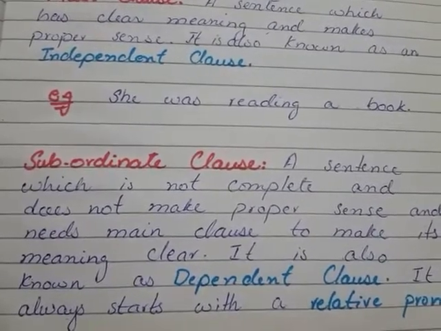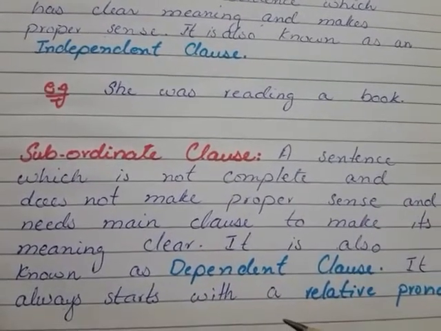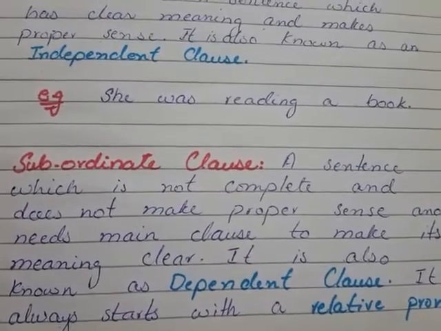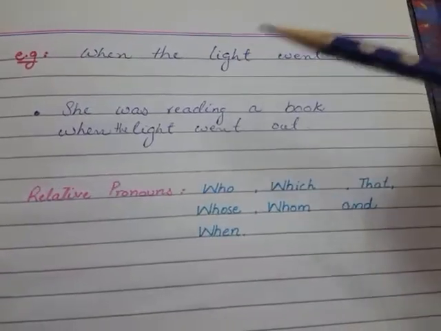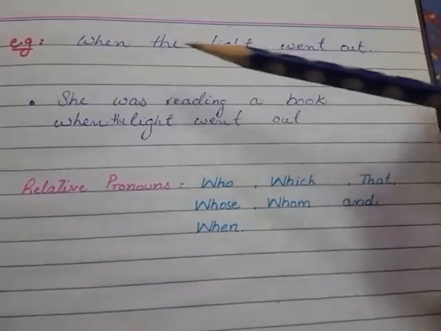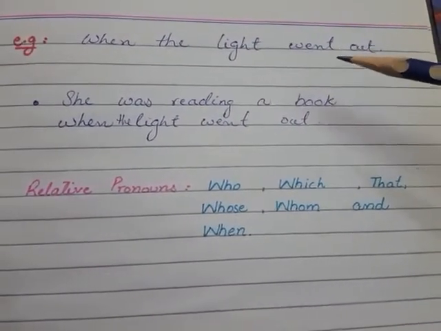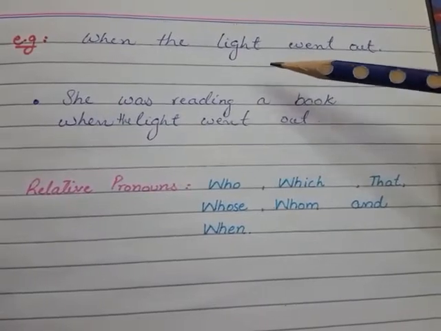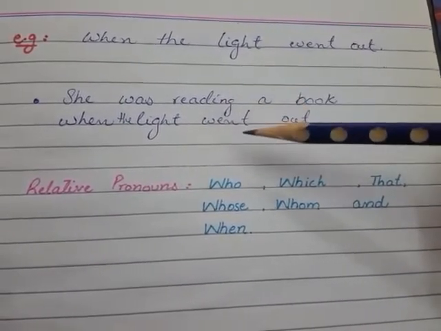And it always starts with a relative pronoun or a subordinating conjunction. For example, when the light went out. Now, is this sentence making sense? No. It's a subordinate clause and it needs a main clause to make its meaning clear.